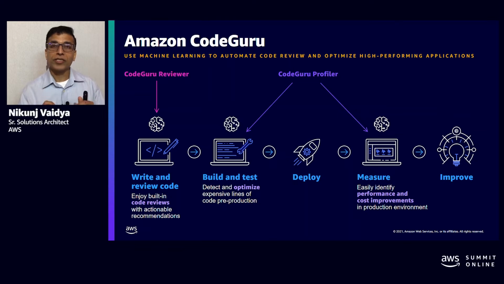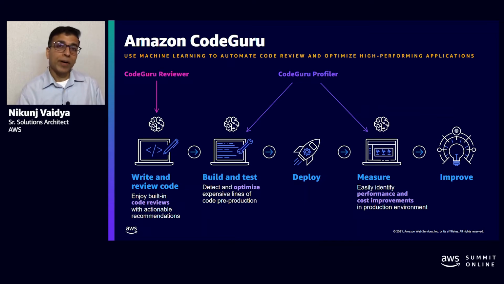Instead, CodeGuru focuses on issues which fall into categories like race condition, data corruption, thread concurrency, resource leaks, etc. Based upon that, it will generate prescriptive or what we call actionable recommendations, identifying the lines of code which are at risk, providing you with an explanation, and sometimes even providing code snippets that you can use to replace the existing code.